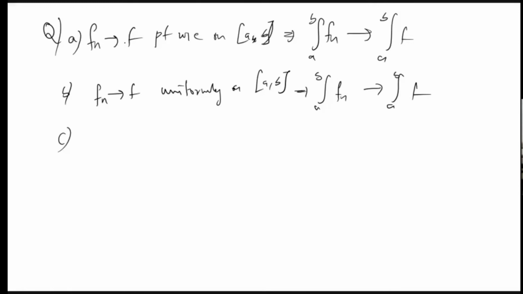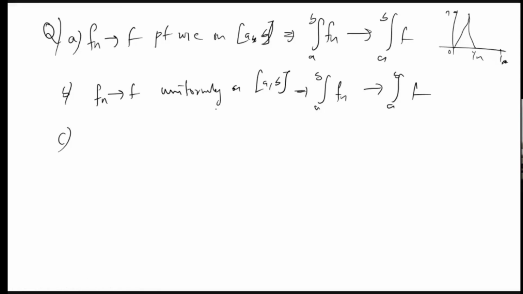So this thing we know that it is not true. We have found a lot of examples like this one. Like this was the example we have seen, right? This is 0, 1 by n, and 1, and this is n. So the integrals were always 1, so the integral a to b Fn will be always 1. It is not convergent to integral f. So the first option is wrong.